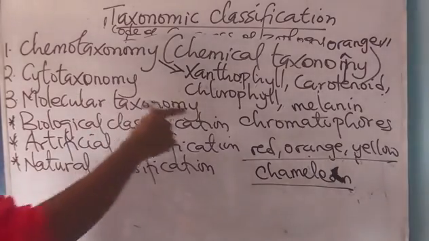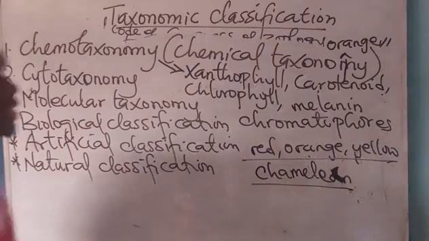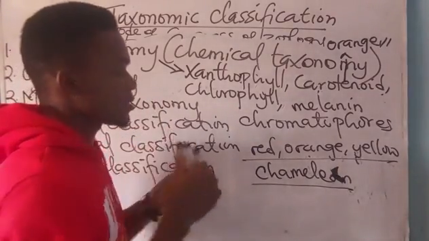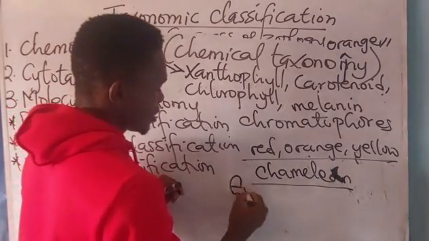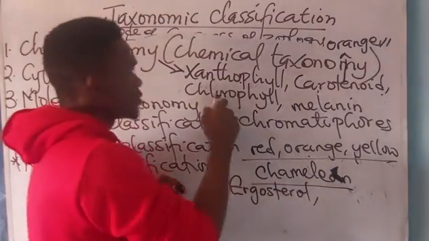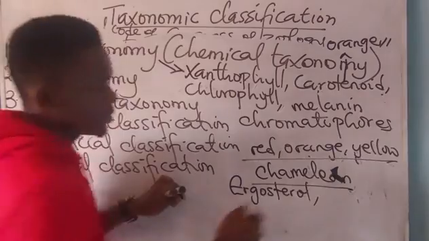Chromatopause, melanin, carotenoid, xanthophyll, chlorophyll, and whatever, they are under what? Chemotaxonomy. Apart from what I've just mentioned, there are other constituents in plants, such as the ergosterol present in fungi, which is also under chemotaxonomy.